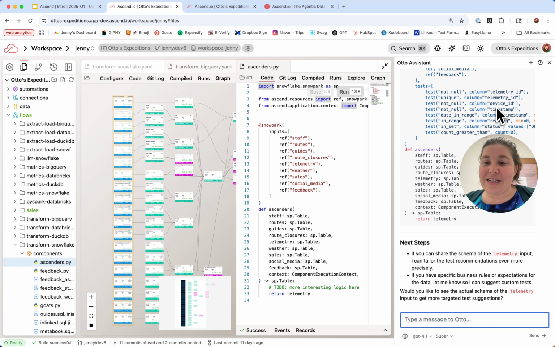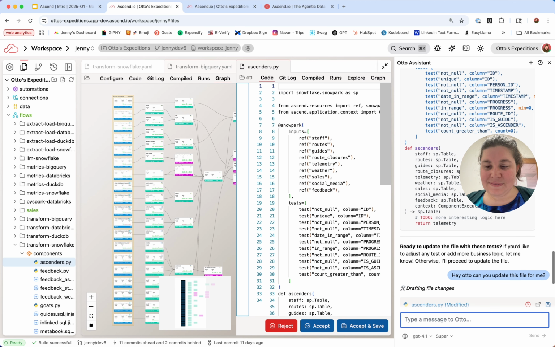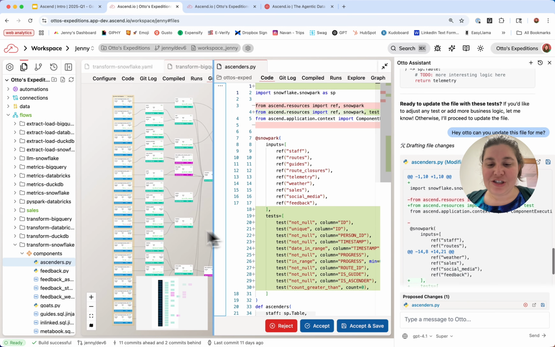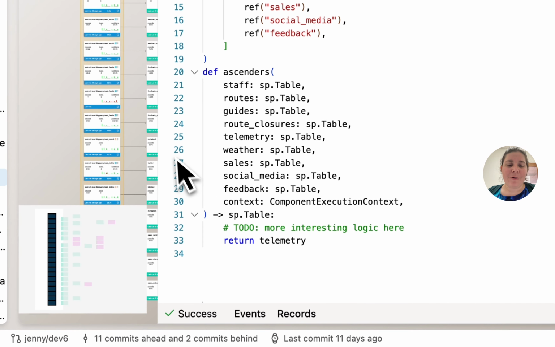From there, I can either copy this and put it into my test, or I can say, hey, Otto, can you update this for me? Otto will think about it for a second, and draft those changes directly in my file. I can choose to accept those and save them, or I can reject them. For now, I'll just reject since I'm not quite ready.